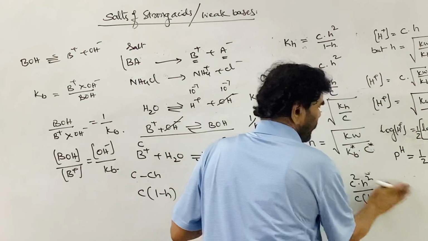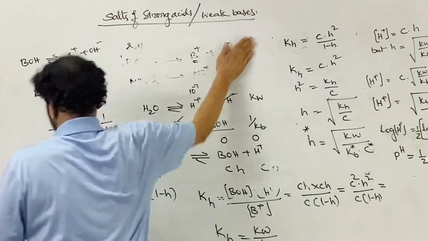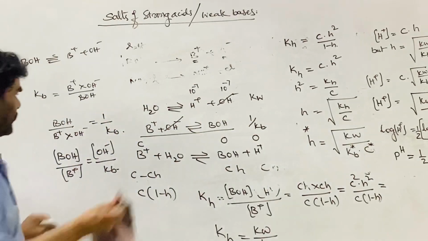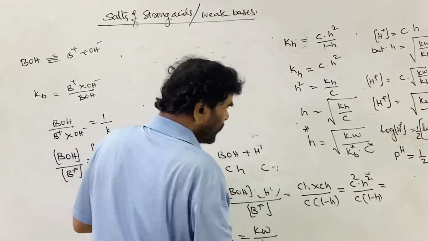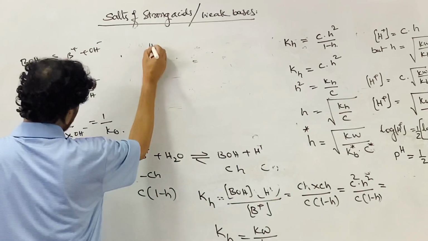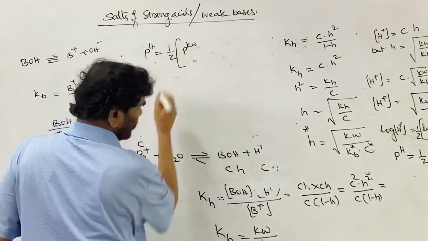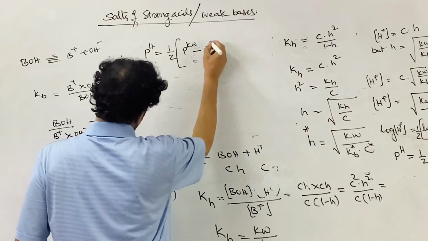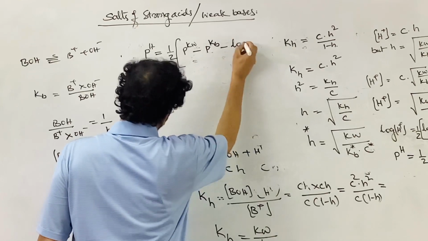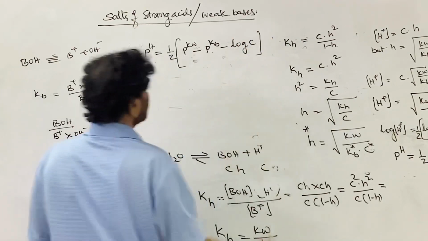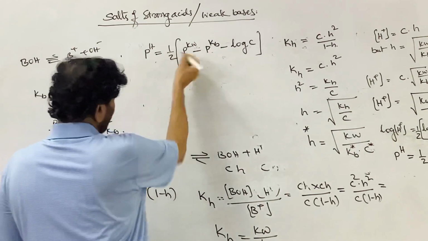This is the case. So the board is not properly organized, but pH is equal to half common, pKw minus pKb, minus log C, where C is the concentration of the salt. Now pKw is 14.